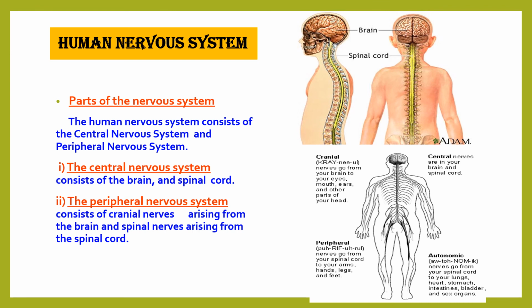The peripheral nervous system consists of cranial nerves arising from the brain and spinal nerves arising from the spinal cord. These nerves connect the brain and the spinal cord to all the internal organs in the body, and it has a closed network which will coordinate all the activities of the human beings.